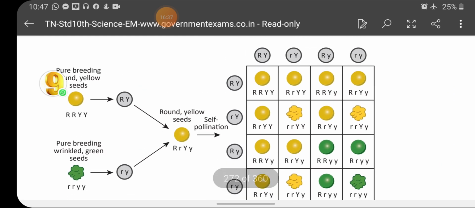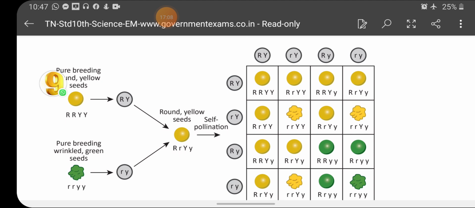By self-pollination, we get 16 different combinations. Among these 16 combinations, we get 4 different types of plants. One is the usual round yellow. Another one is wrinkled green. These are the pure breeding parental types. Another one is where the round gene separates and joins with green seed, so round green seeds.